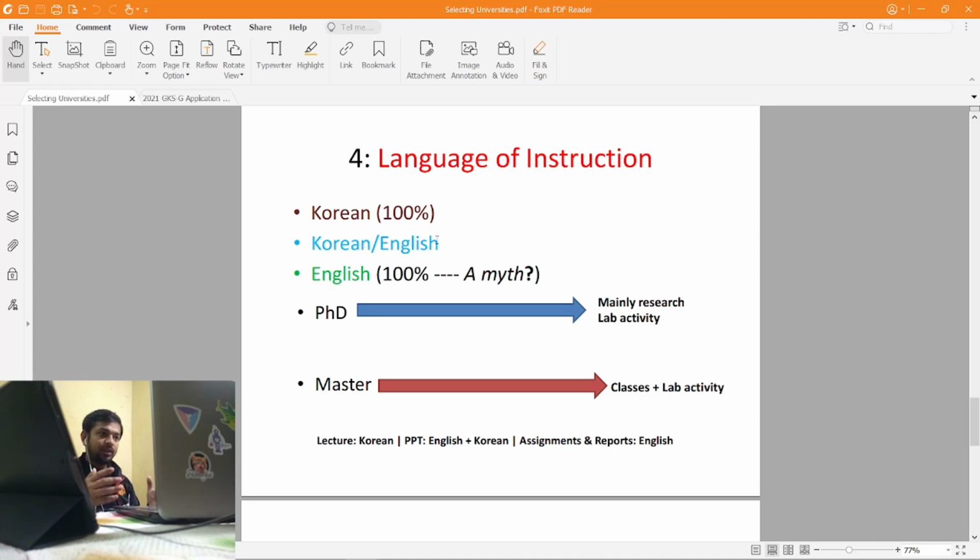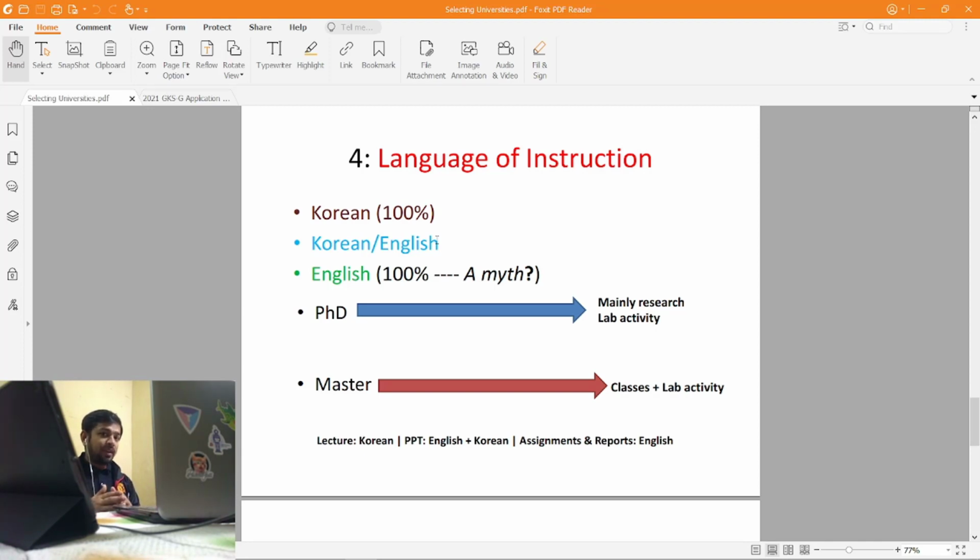Now the third point is English. It's like 100% English. Now, actually, this is kind of a myth, because there is no 100% English course in Asian countries. Whether you go to Japan or South Korea or China, there is no 100% course in English.